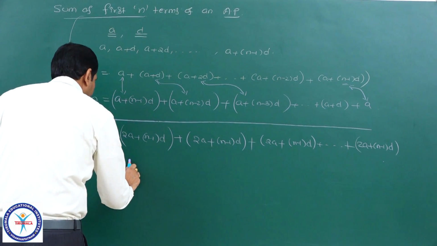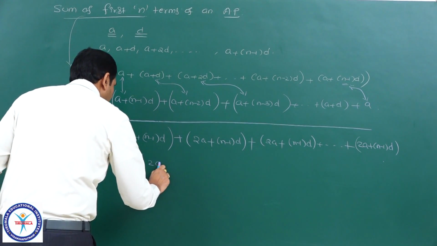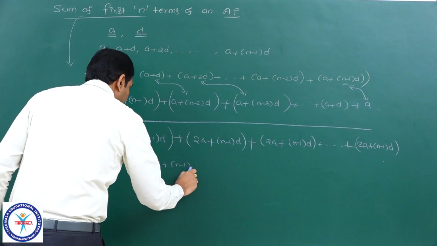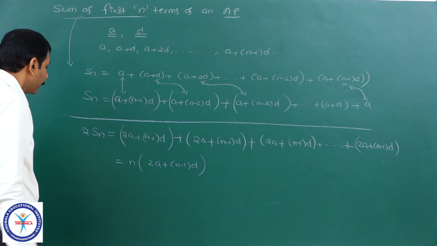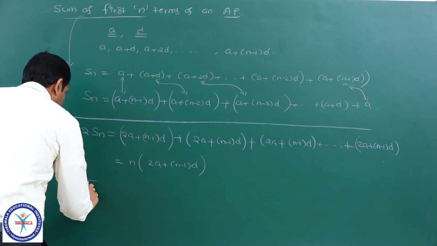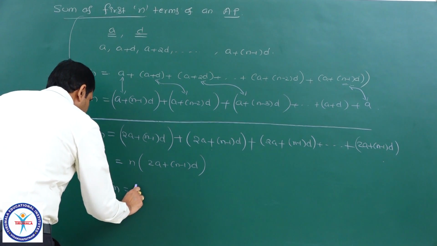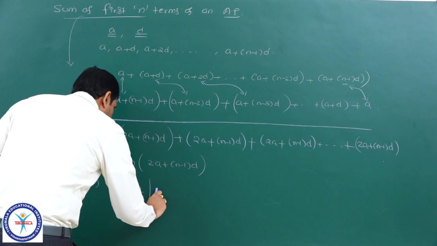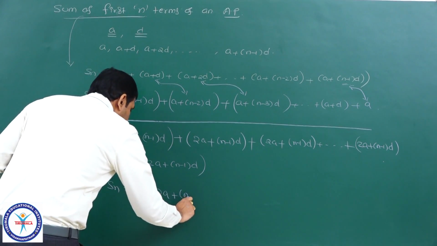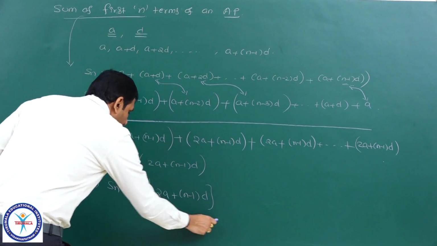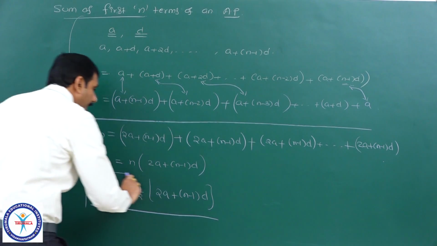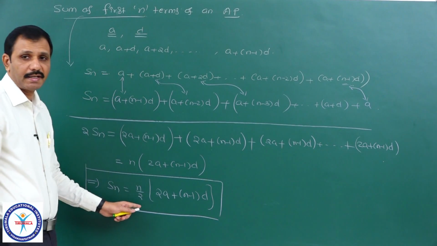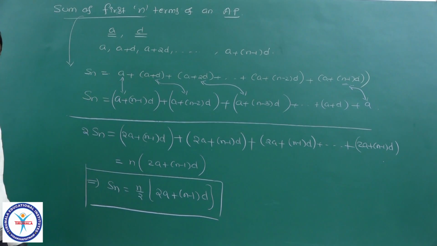N brackets, so n times 2A plus n minus 1 into D I can write. It is 2 times Sn, and I want Sn. Sn is equal to n by 2 times 2A plus n minus 1 into D, which is the formula to find the sum of the first n terms of this AP.